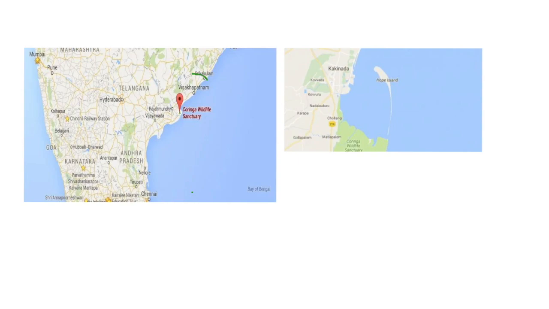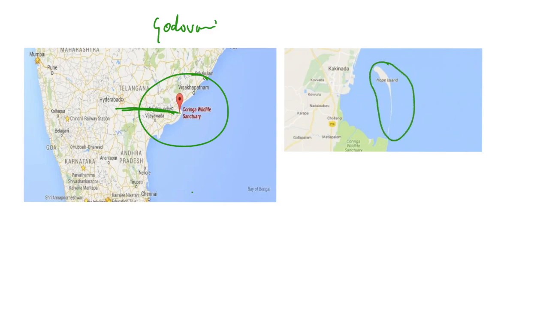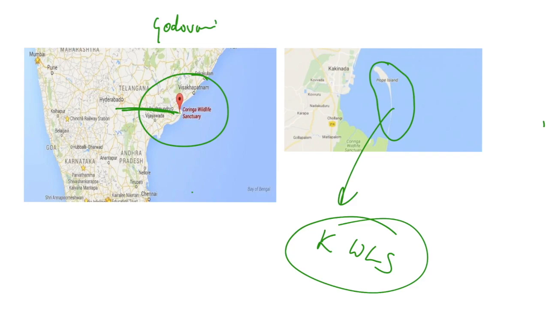Now, guys, here is the Koringa Wildlife Sanctuary which is in Andhra Pradesh, and I told you that it is located on the estuary of Godavari River. Okay, and if we see, then Hope Island is located on the shore of the Koringa Wildlife Sanctuary, and Hope Island is also part of Koringa Wildlife Sanctuary as well. So, guys, these were the important entries with respect to the Indian mapping.